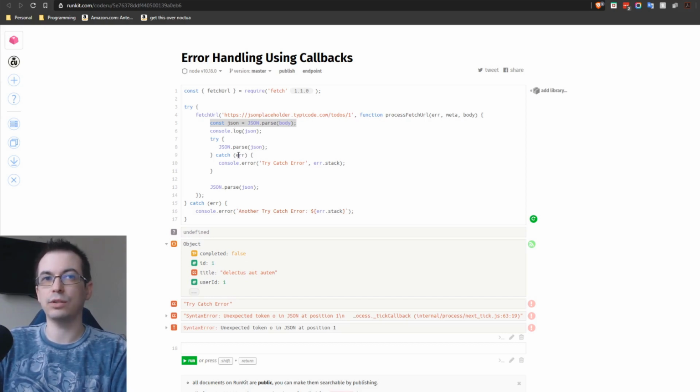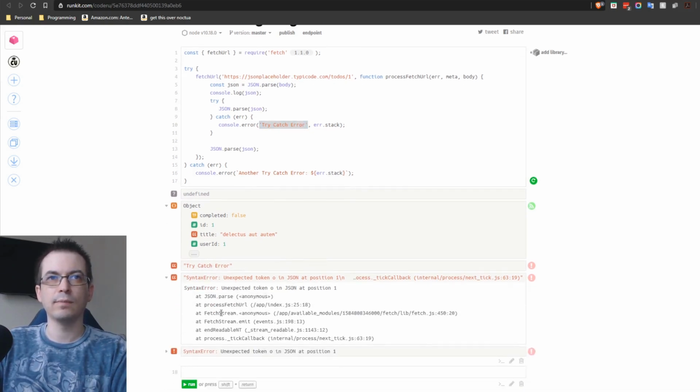That's going to cause an exception in the callback. So we added a try catch around here. As you can see, it caught. So we have the try catch error outputted, along with the call stack. You can see here this is what the call stack would look like. There's the function name, process fetch URL, and then the JSON parse error.